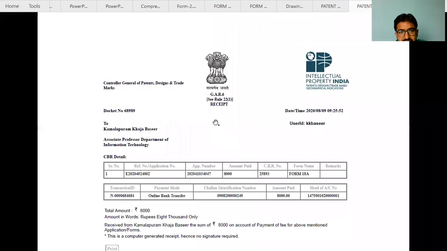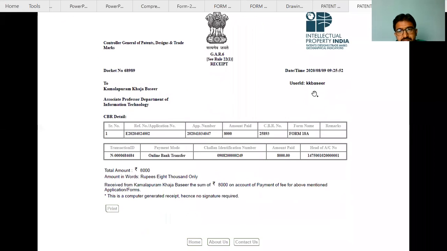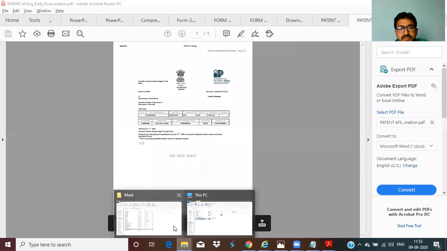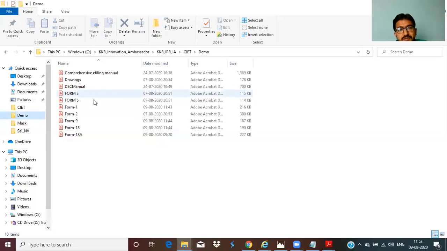This is for early examination. Same 9th August, 9:25, from my username, form 18A, 8000. The same application number which was already ready yesterday. Clear? Now see, once the e-filing is done, what do you have to do? Once you have done the e-filing, you have to submit and send the hard copies.